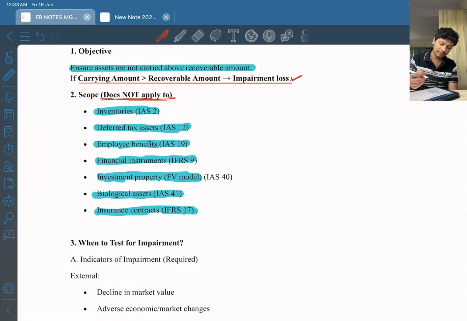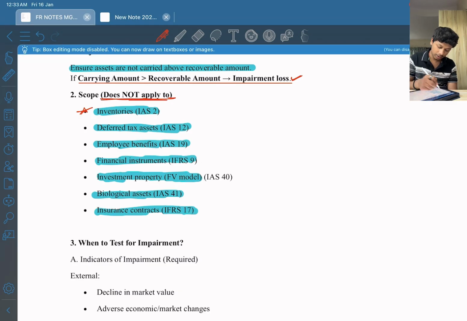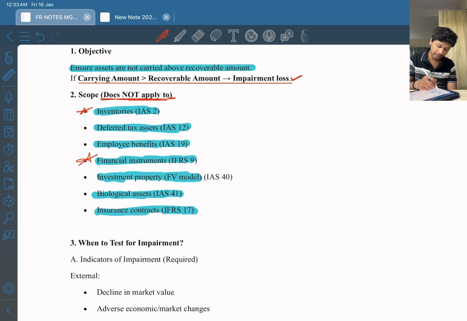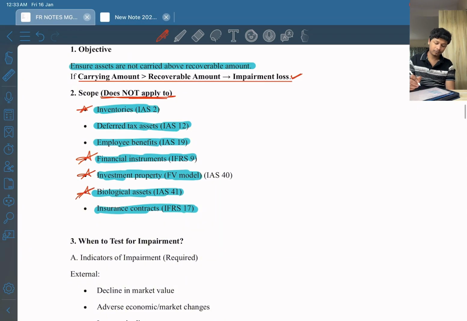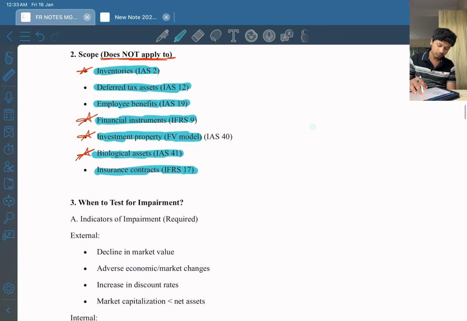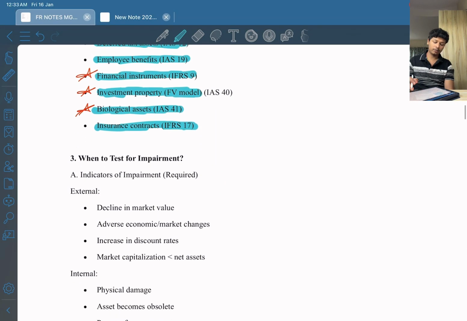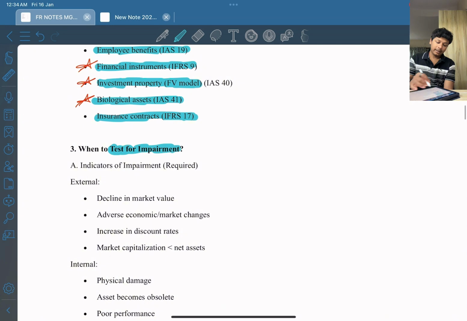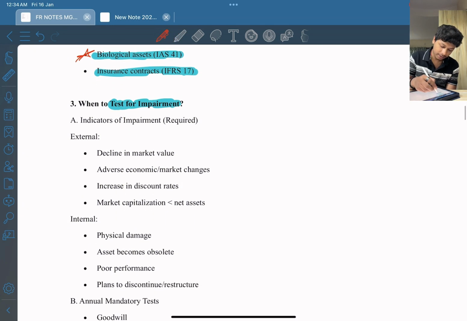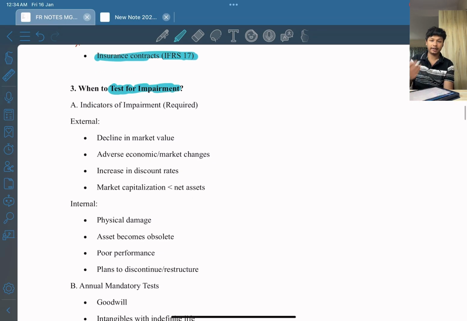So this thing is to remember. The most important ones that you have to remember: inventories, financial instruments, right? Investment property at fair value model, and biological assets. Okay, these four are important to remember. Now the question is when to test for impairment, right? The asset should be tested for impairment when the indicators for impairment are triggered.